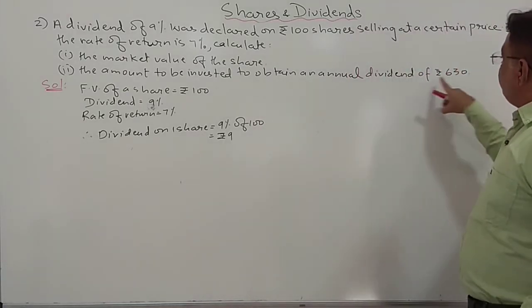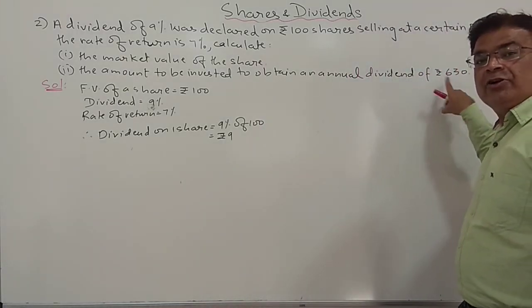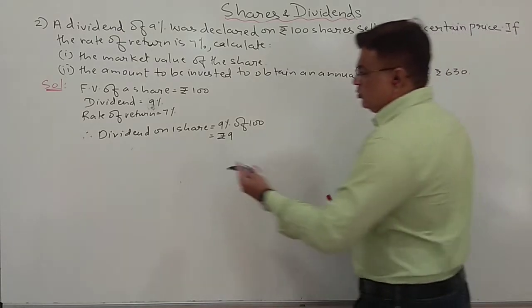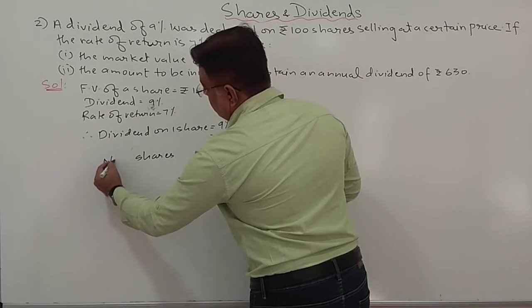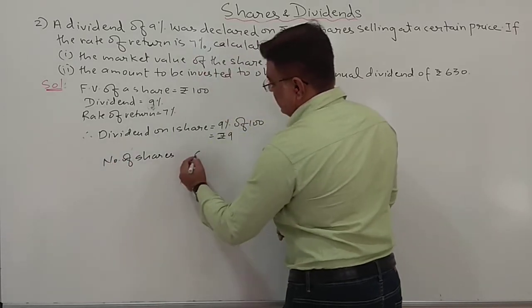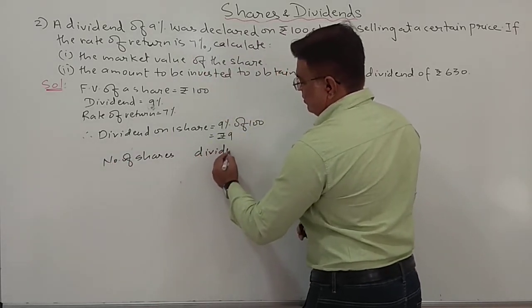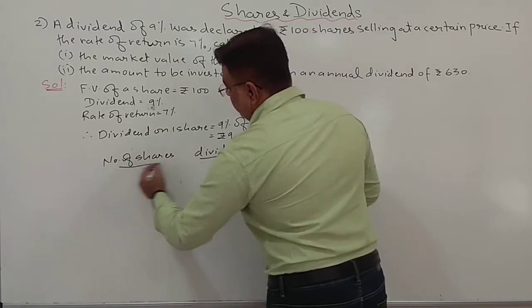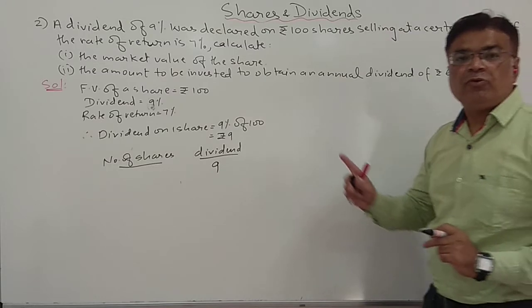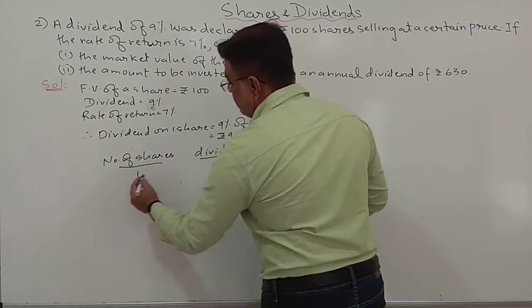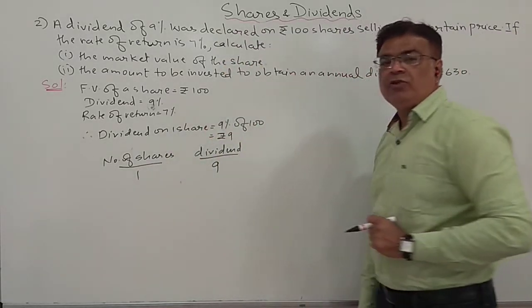So if I want to earn a total dividend of 630, you can write number of shares and dividend. When I am getting a dividend of rupees 9, the number of shares is 1, because this is the face value of one share.